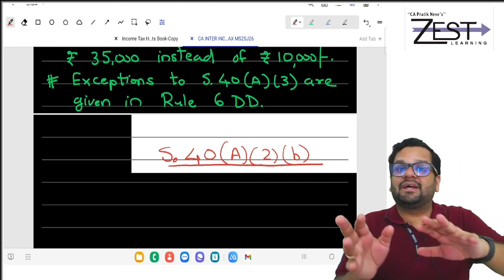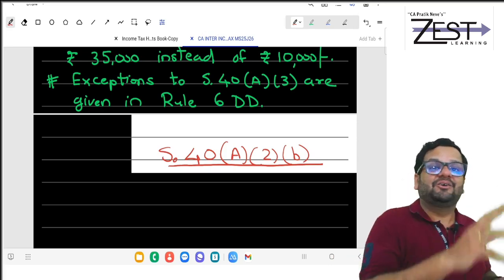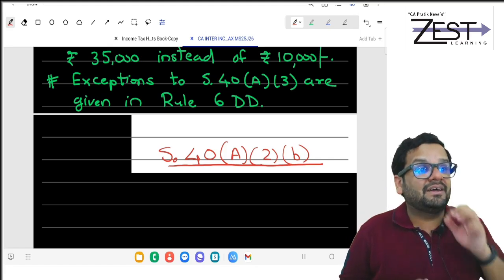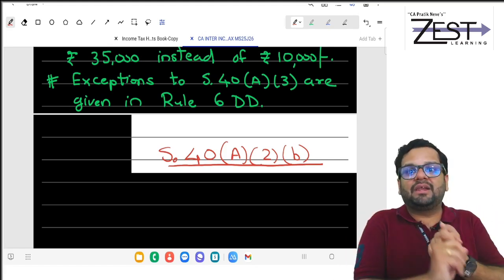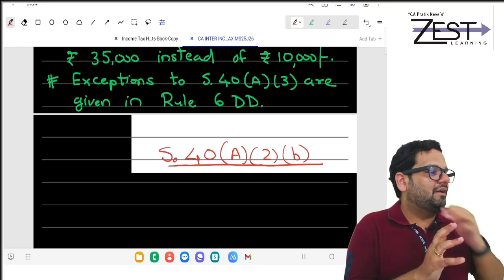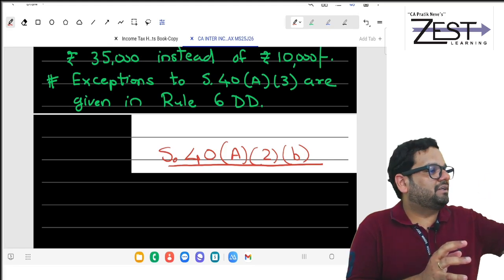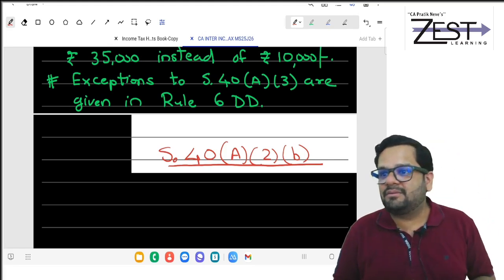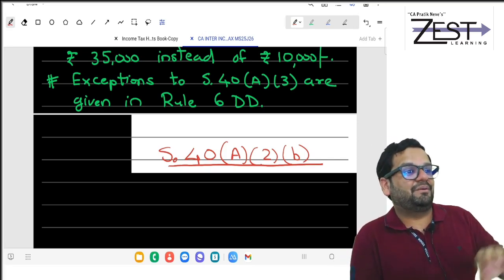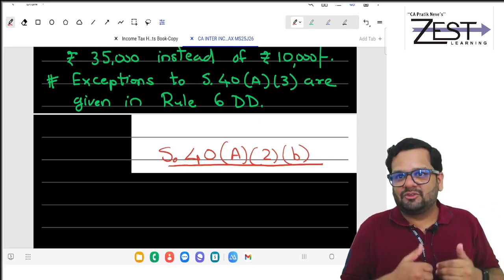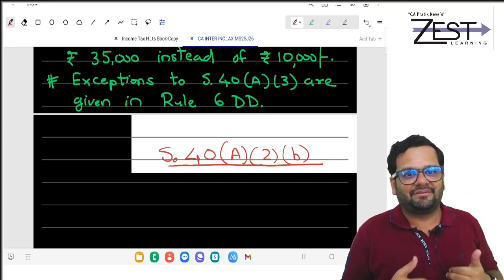You are not showing it as income applied, you are not showing it as income apportioned. What you are doing, you are showing it as an expense. I will sit with my mother, father, saying, you know, you operate this. I will tell them that we have opened a bank account in your name, I'll be giving you salary, I'll be depositing your salary there. But eventually, I will operate that account. So eventually, it's my funds.